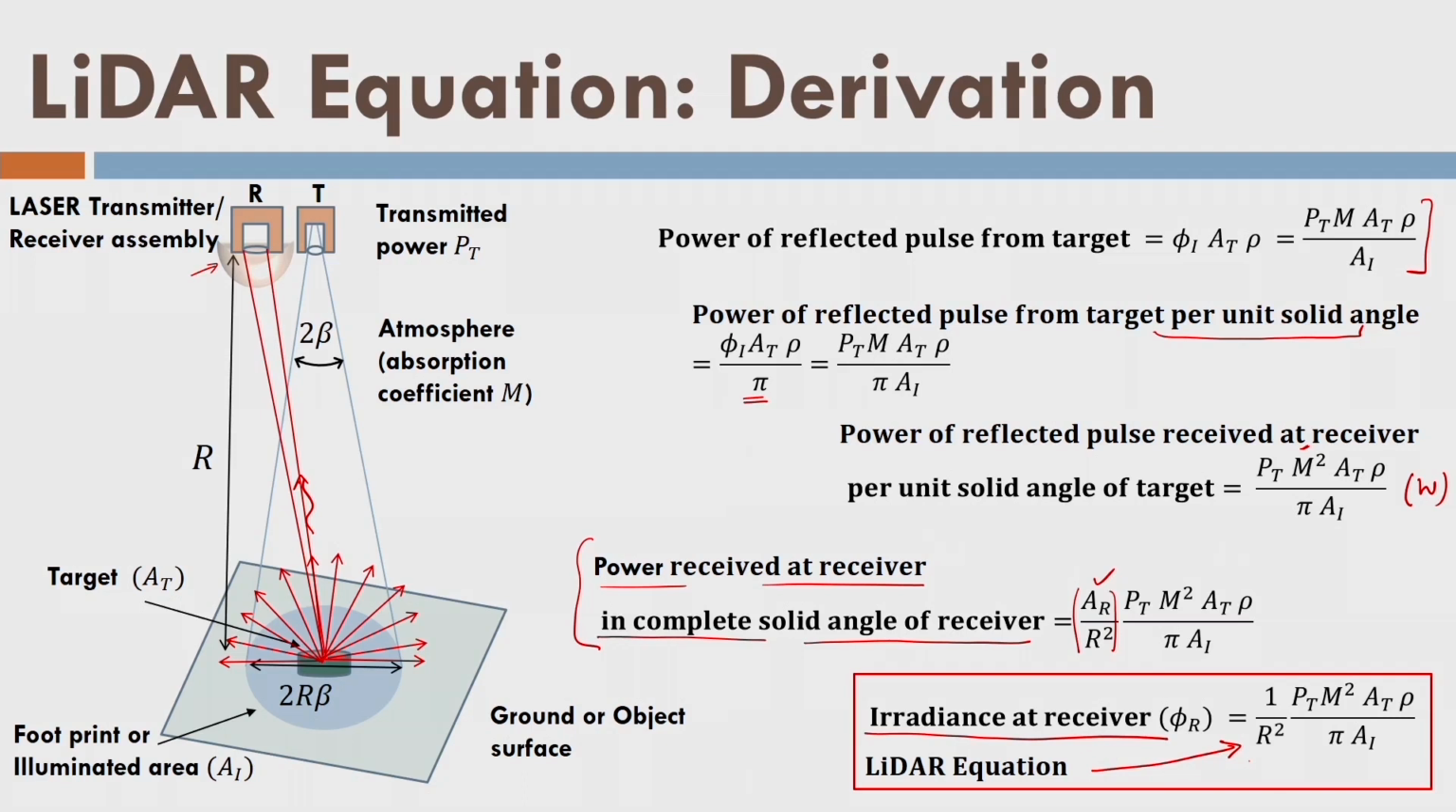We have just seen how to derive the LIDAR equation, and it says that if I have a laser pulse of peak power Pt, I will have this much irradiance in watt per meter square at the receiver. If I can measure this amount of laser power, I can do the range measurement from the transmitter-receiver assembly of the laser instrument to the target.